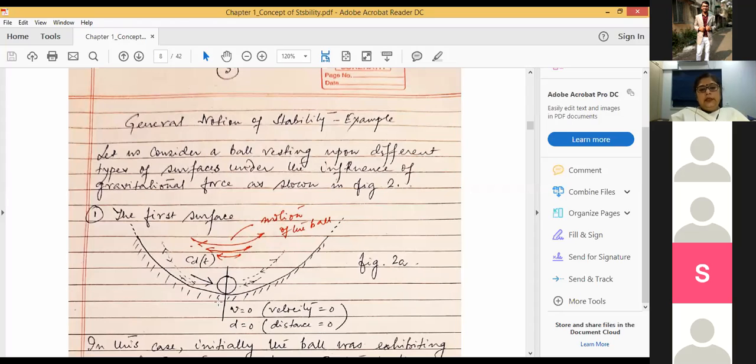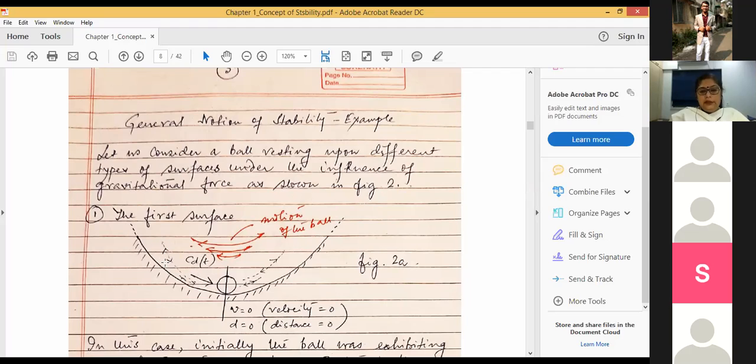Those were the initial conditions. Instead, if I place the ball over here, neither the velocity nor the displacement will be 0, isn't it? But the velocity at this particular point, some v dash, and the displacement with respect to this equilibrium point will be the initial conditions.